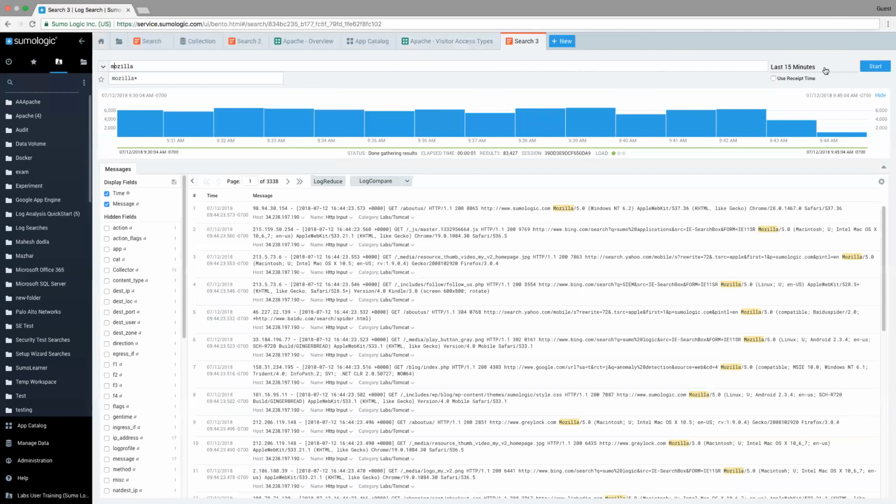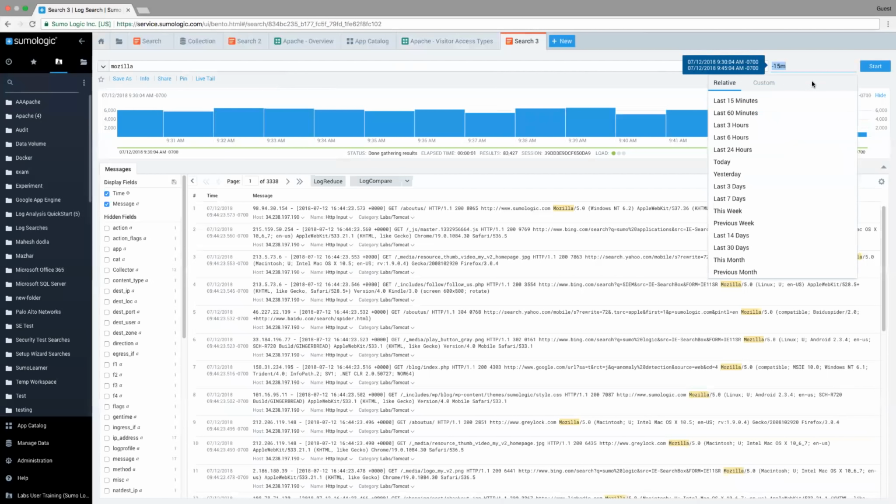We also have a time window or time selector up here. And so what's going to happen by default is I'm going to be able to search for the last 15 minutes of data. And so these will be the messages from the last 15 minutes, but maybe you'll want to change that. And certainly many times you will want to change the time. To do so, you're going to go ahead and click on the time here, and you're going to have some predefined time categories. So maybe I want to look at the last 60 minutes, or I want to look at data from the last 3 hours, et cetera, et cetera. I can go ahead and choose those time options.